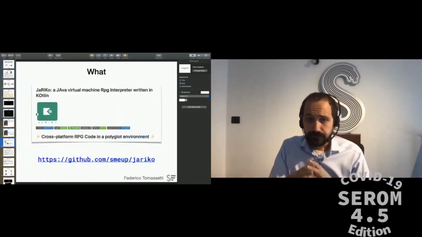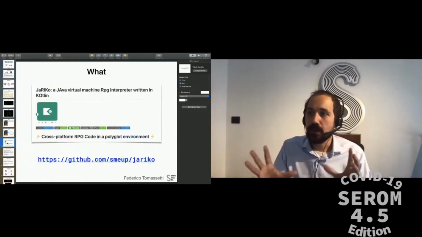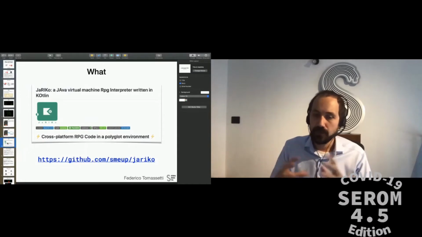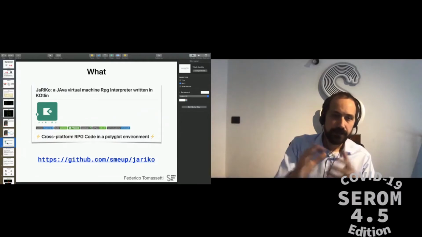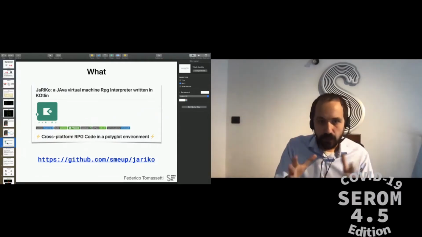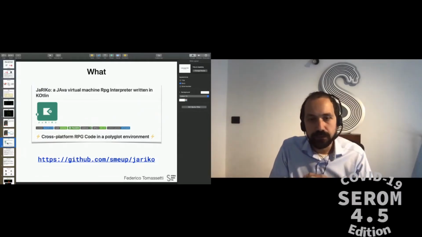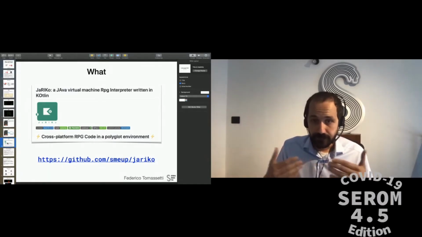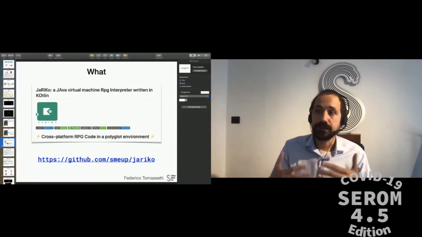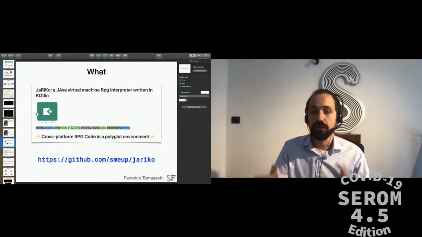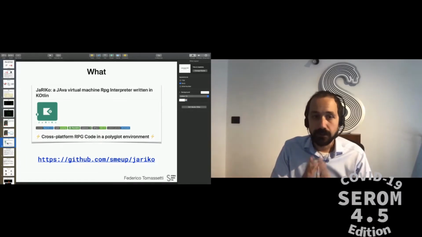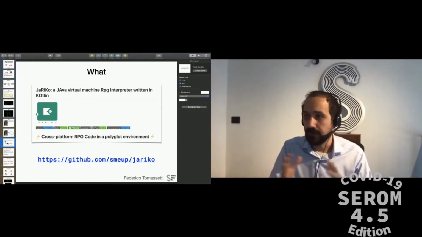Now, to solve this problem, SMAP has started different initiatives, but the one that we are talking about today is Jariko, which is the interpreter that is written in Kotlin, runs on the Java virtual machine, and can execute RPG code. This interpreter is open source. You can go on GitHub and find it.